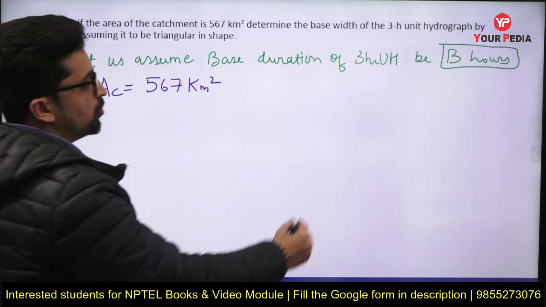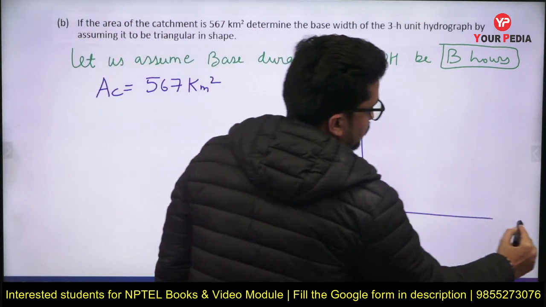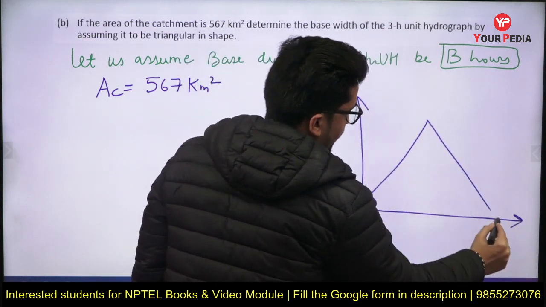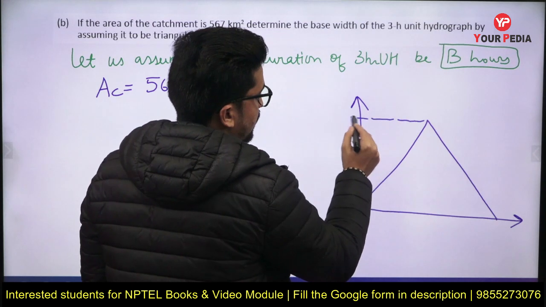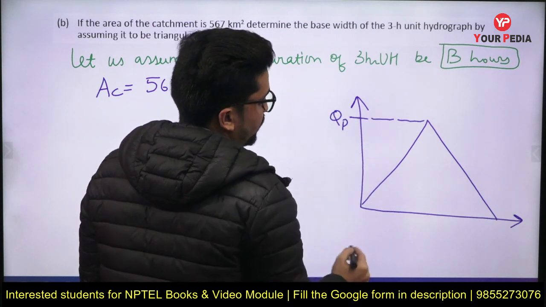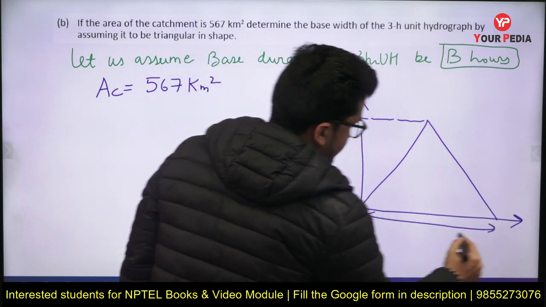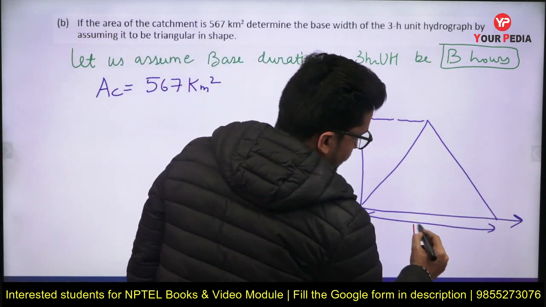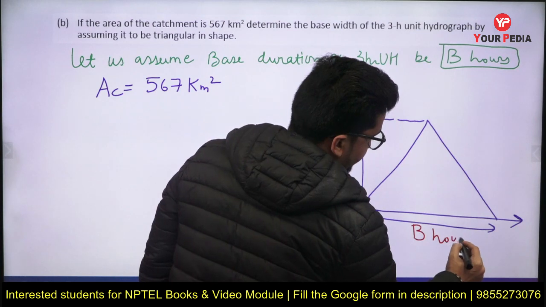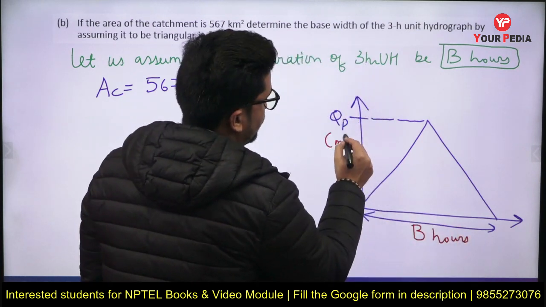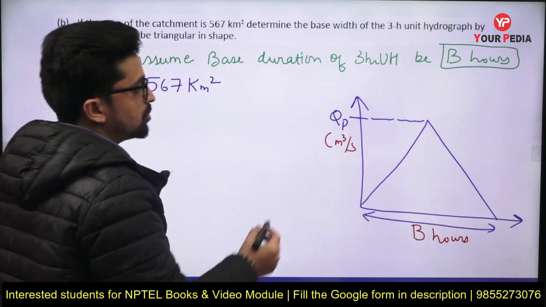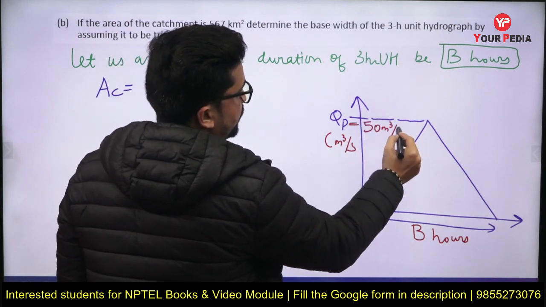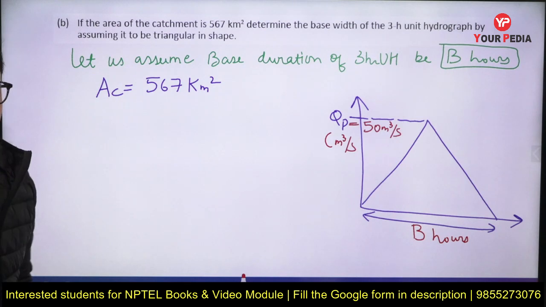And they have told you that the shape of the 3R unit hydrograph in this case is triangular in shape. So this will be the peak of this hydrograph, and basically the base of this unit hydrograph we have assumed as B hours. This is in meter cube per second, and this QP value we have just calculated in the last part of this question as 50 meter cube per second.